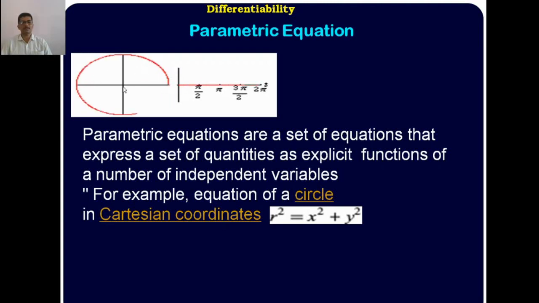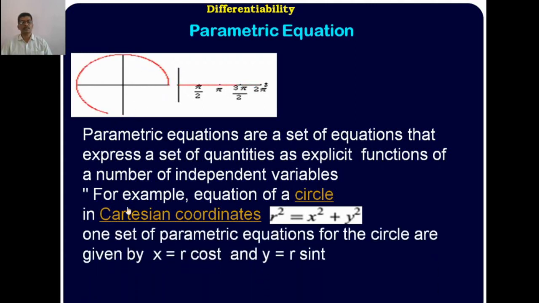Assume that this is the center. Here the angle theta changes. Therefore, you can say that the parametric equations of the circle are given by x is equal to r into cos t, or cos theta, and y is equal to r into sin t, or sin theta. It means t is changing from 0 to 2 pi. Then the coordinates x and y change accordingly: x is equal to r into cos t and y is equal to r into sin t.